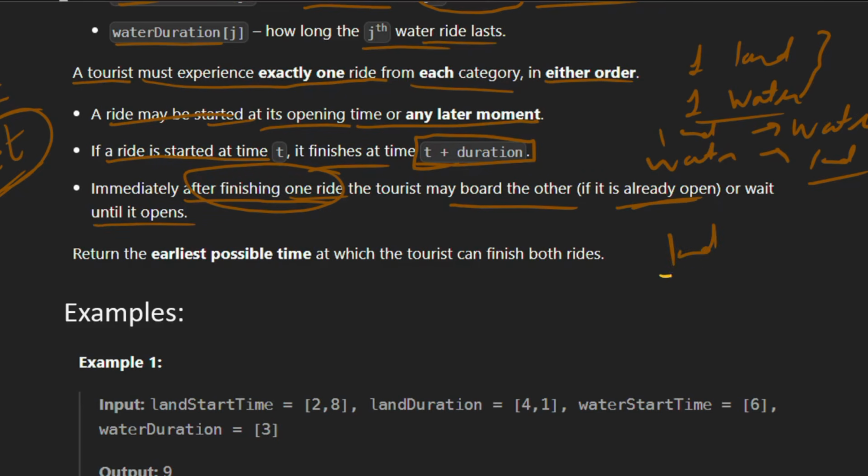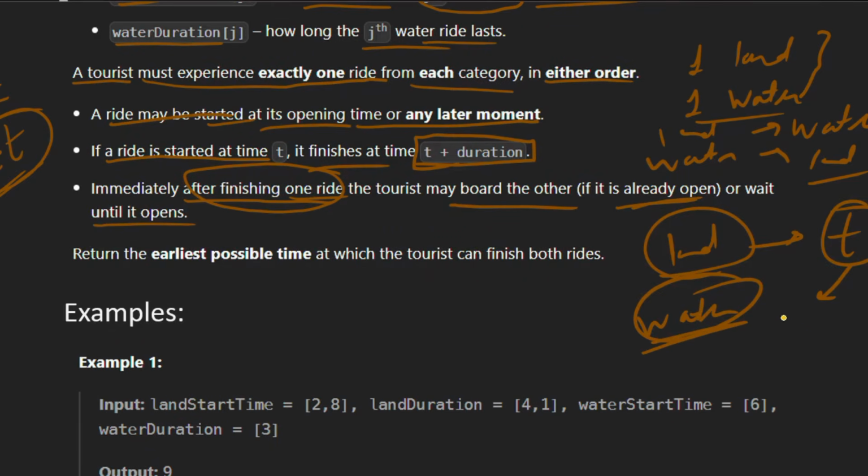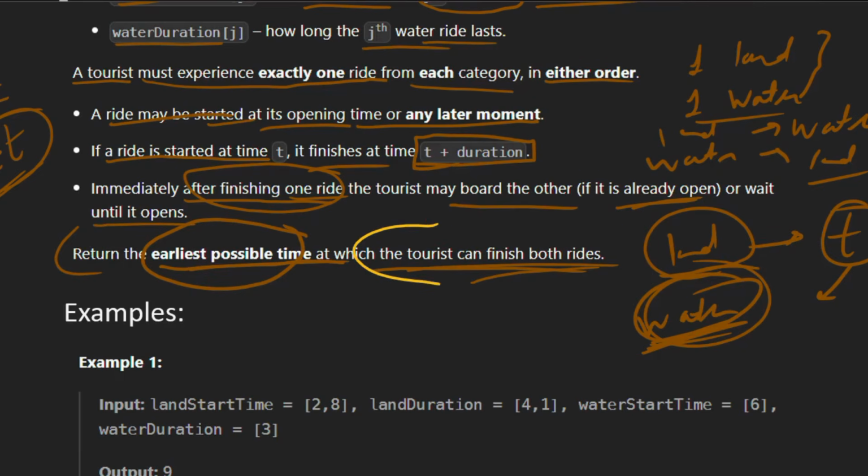or the tourist has to wait until the ride opens. So suppose a tourist first goes on a land ride and it finishes at time t, then they can board a water ride. They can board a water ride at time t if some water ride is open, else they have to wait until some ride opens, right? So now what we need to return is the earliest possible time at which the tourist can finish both the rides, right? So we need to return the earliest possible time at which the tourist finishes both the rides.